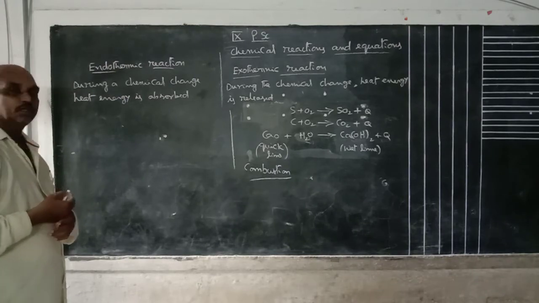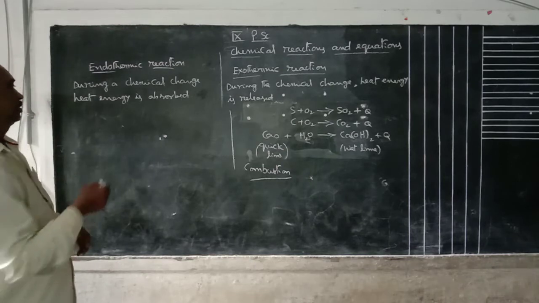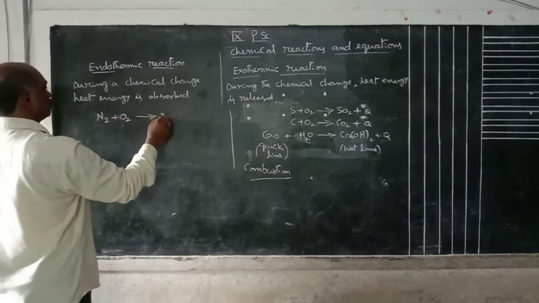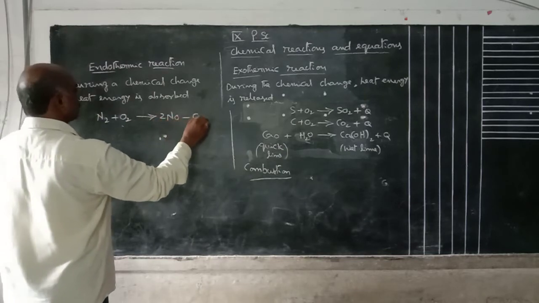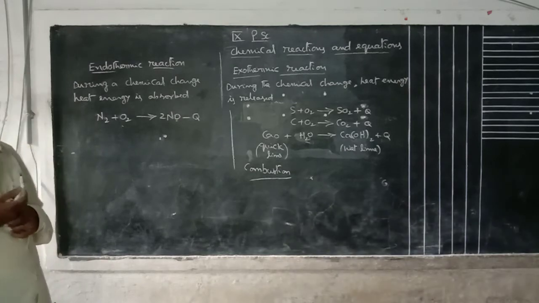During a chemical change, if heat energy is absorbed, then the reaction is called endothermic reaction. Example, N2 plus O2 gives rise to 2NO minus Q. Minus Q means heat energy is absorbed.